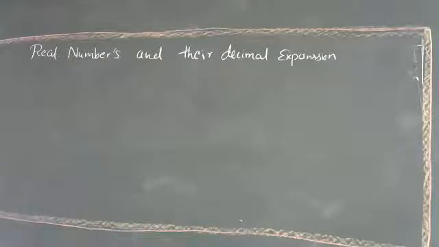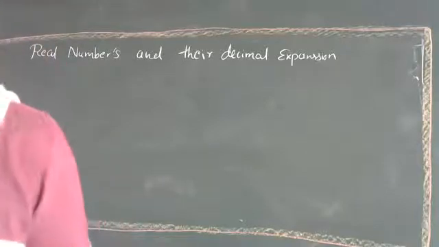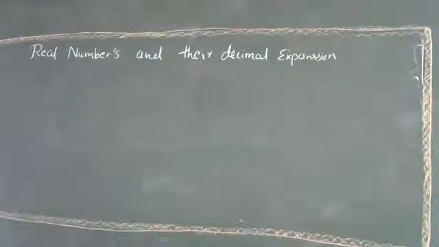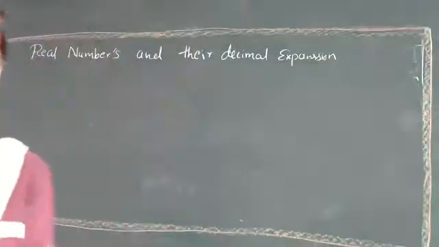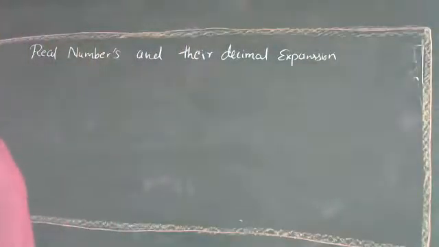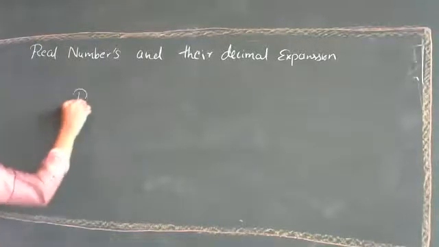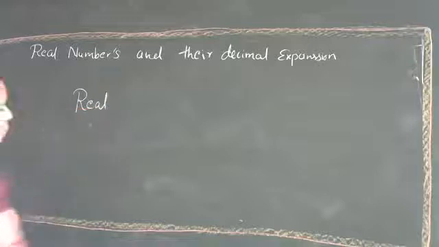Yes, you already studied, so you should answer these questions, right? What types of number systems have you studied? Whole numbers, natural numbers, integers, rational numbers, irrational numbers, all come under number systems. So now we are going to study real numbers and their decimal expansion. Before that, tell me which number systems come under real numbers.